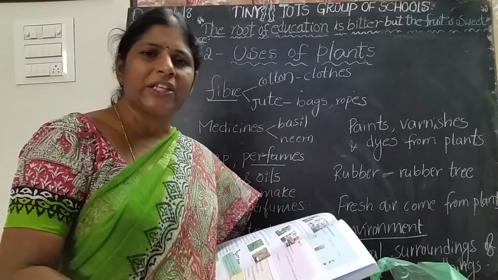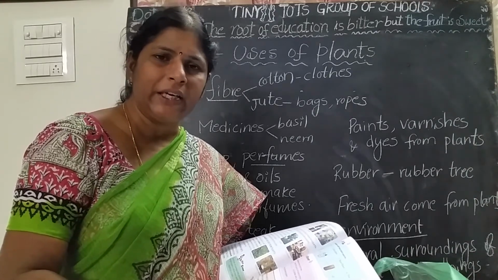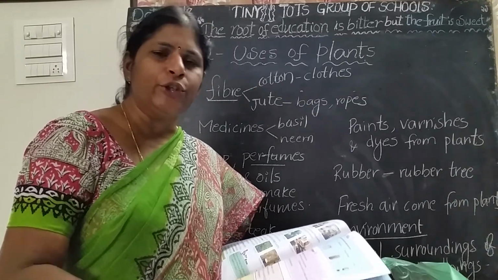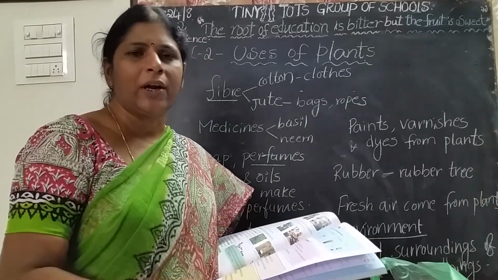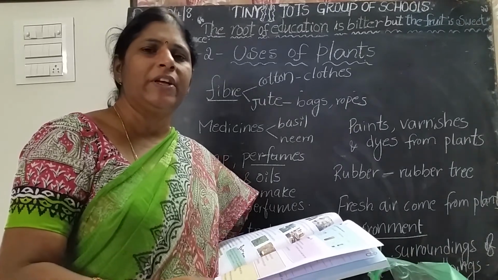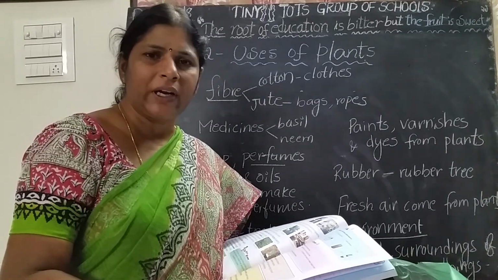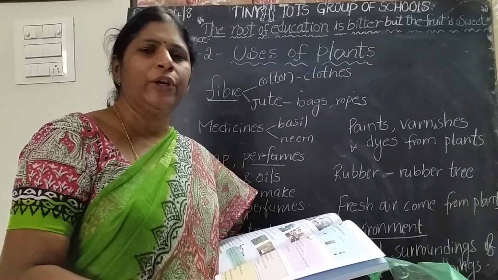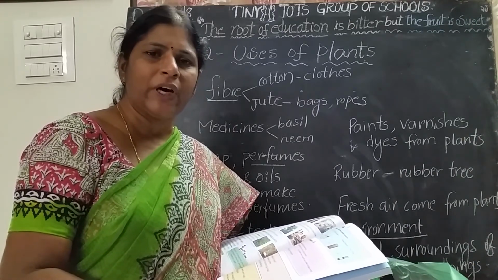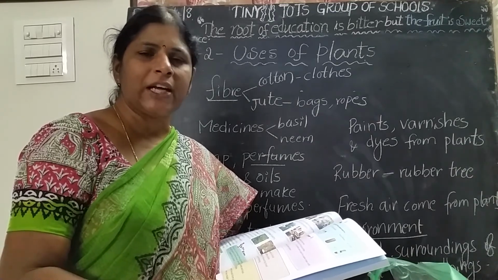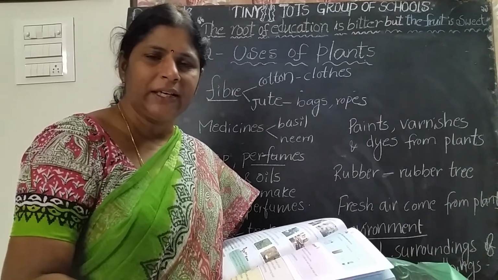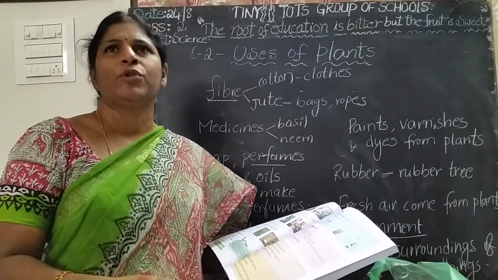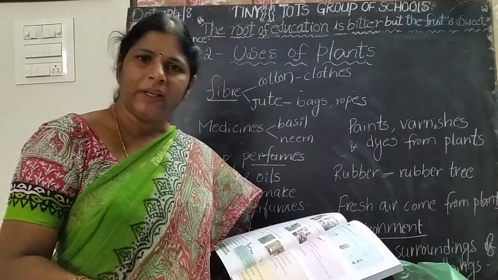So fresh air comes from the plants and trees. We get a lot of oxygen from them. During the daytime, they give us a lot of oxygen, which is very useful for all living organisms for breathing. If we grow more plants and trees around our house, they keep our surroundings very clean. Is it clear, amma? So this is the second lesson. Tomorrow I will tell you textbook grammar. Is it clear?